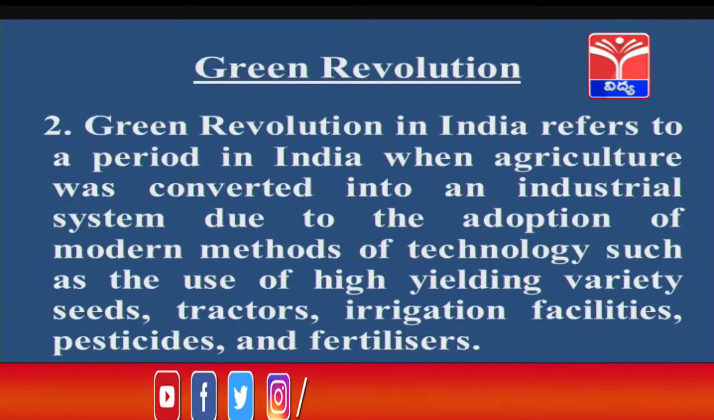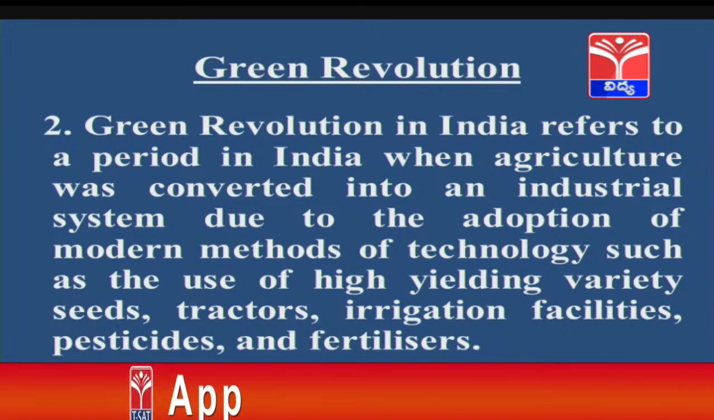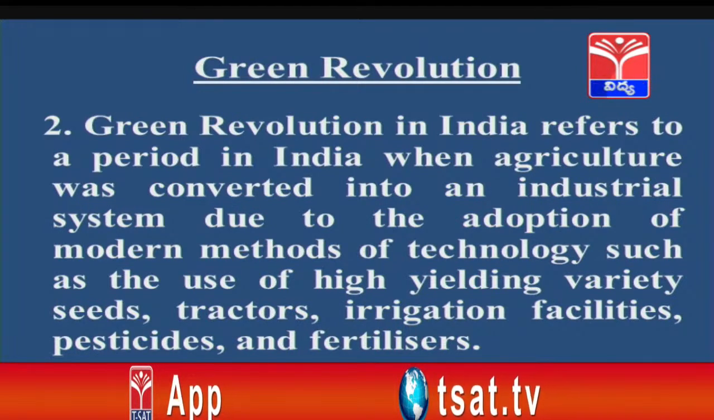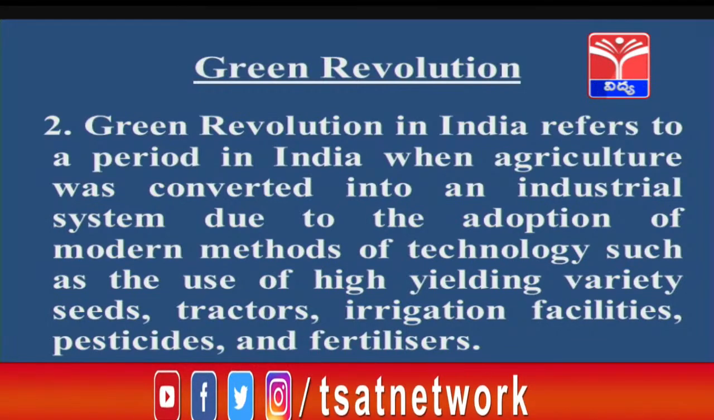Green Revolution in India refers to a period when agriculture was converted into an industrial system due to the adoption of modern methods and technology such as the use of high yielding variety seeds, tractors, irrigation facilities, pesticides and fertilizers.